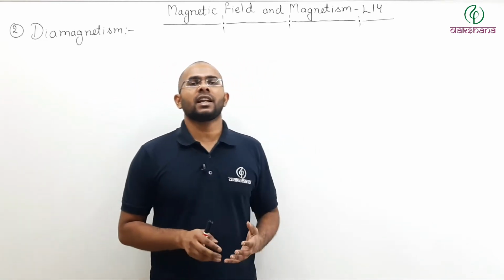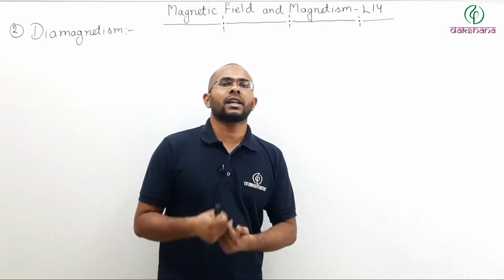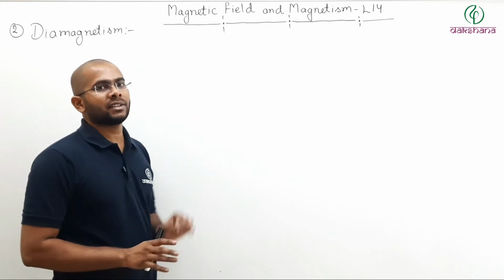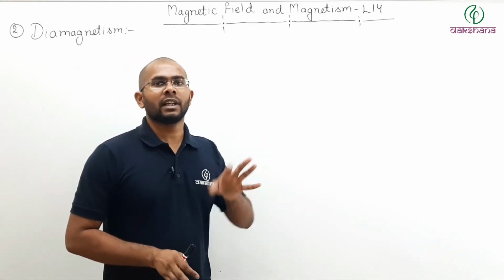If such elements, where the atoms do not have their own atomic dipole moments, are placed in an external magnetic field, what happens?